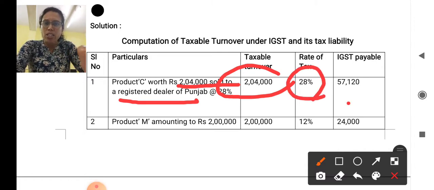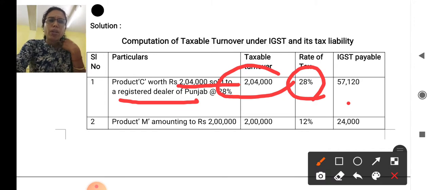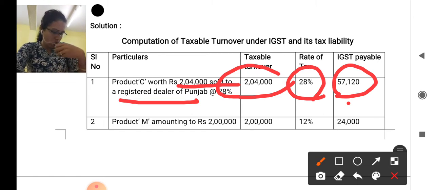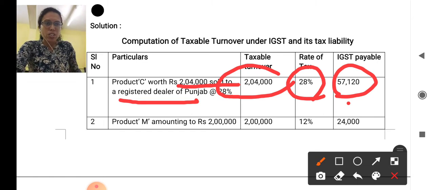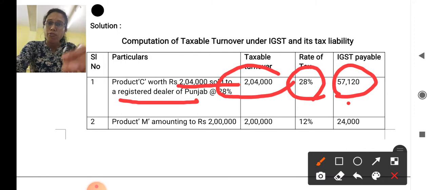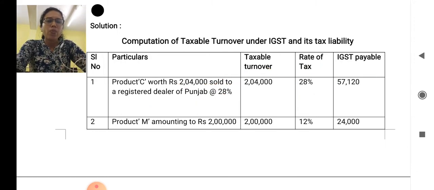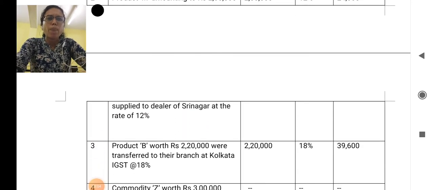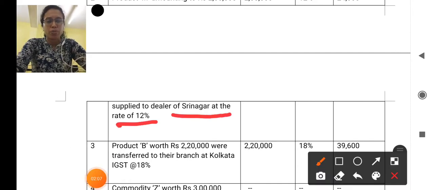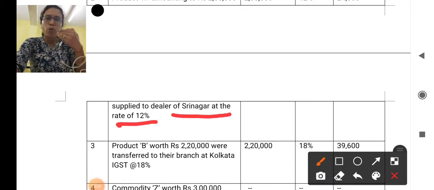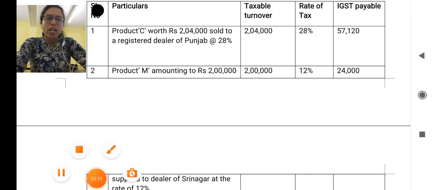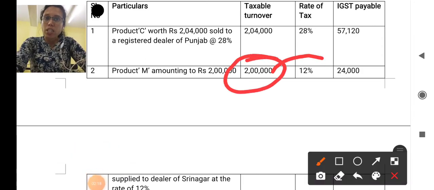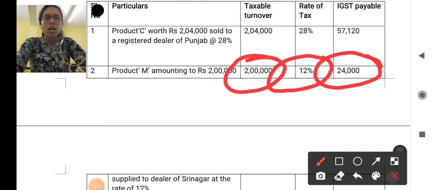column for rate of tax, it is 28%, and the total will be how much? 57,120. What is this 57,120? It is nothing but the amount of tax payable, right? Yes. The second one is that product M amounting to rupees 2 lakh supplied to a dealer of Srinagar at 12%. So here the goods are supplied from Bhopal to Srinagar. So it is interstate. Obviously we have to take for taxable turnover 2 lakh, rate of tax as given in the problem 12%, 24,000 is the amount of tax.